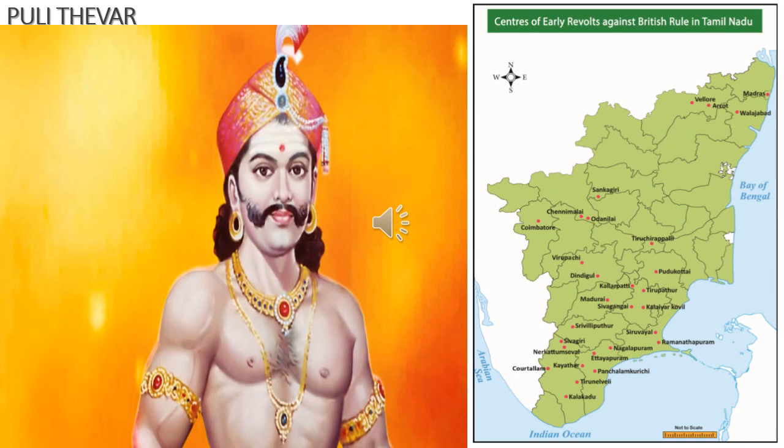After this victory, PULI attempted to form a league, an alliance of the Palayakkarars, to oppose the British and the Nawab.